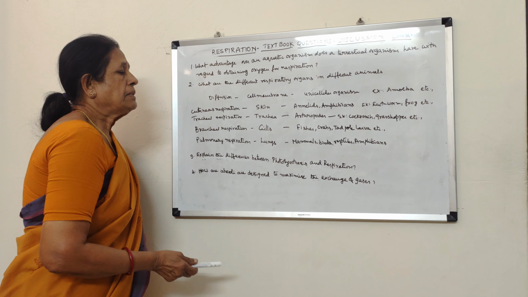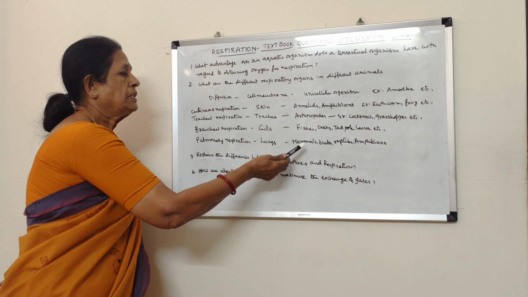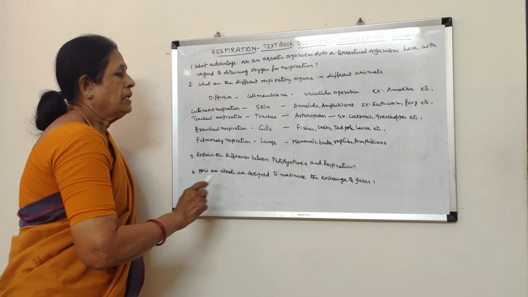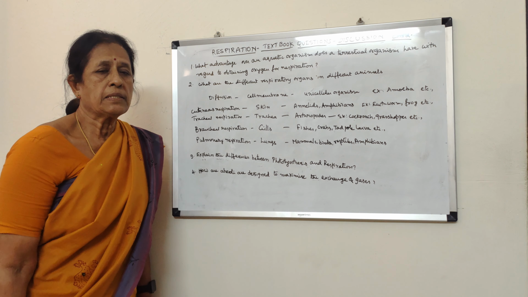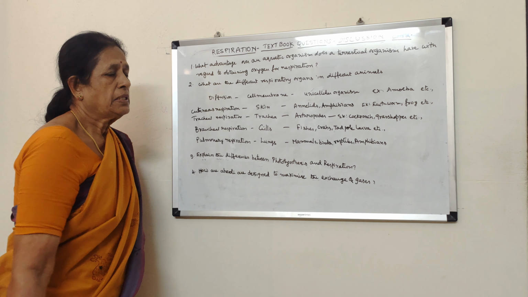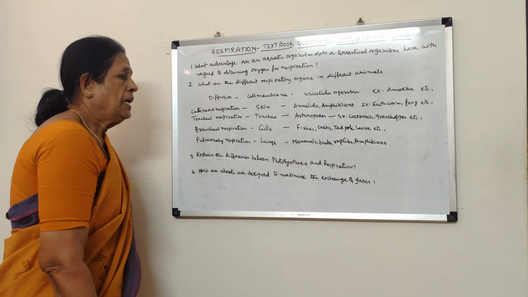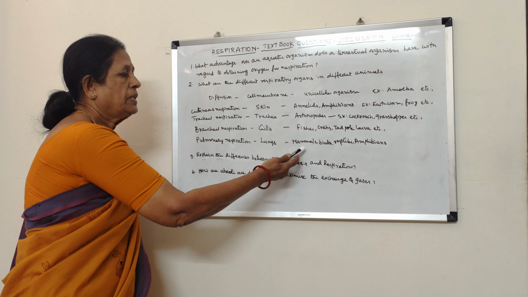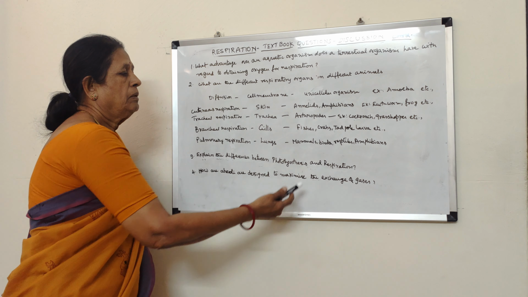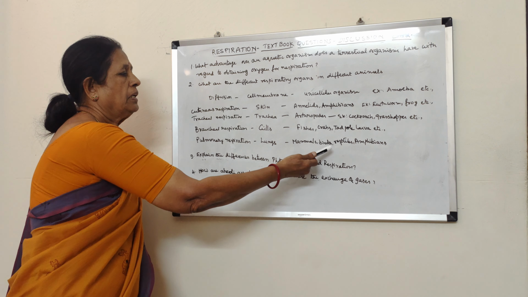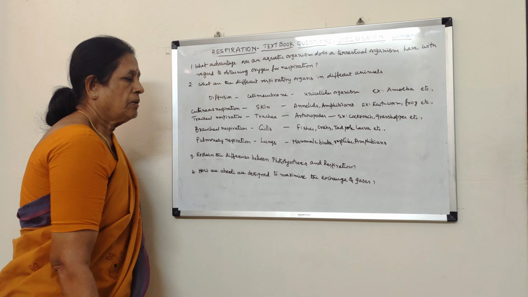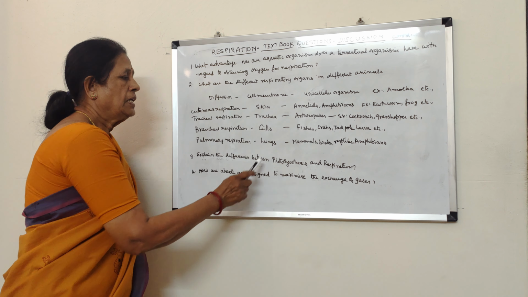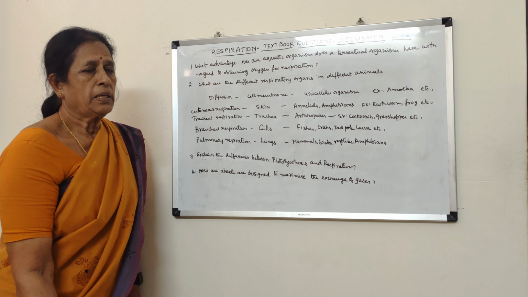Next, in the case of aquatic organisms like fishes, crabs, and the tadpole larva of a frog, the respiratory organs are gills. Gills are also called bronchi, and such type of respiration is called bronchial respiration. And in terrestrial organisms like mammals, birds, reptiles, and amphibians, with man as the example for mammals, any bird like a parrot, a lizard for reptiles, and a frog for amphibians, the respiratory organs are lungs. Such type of respiration is called pulmonary respiration.